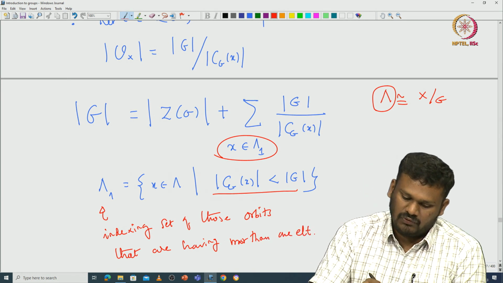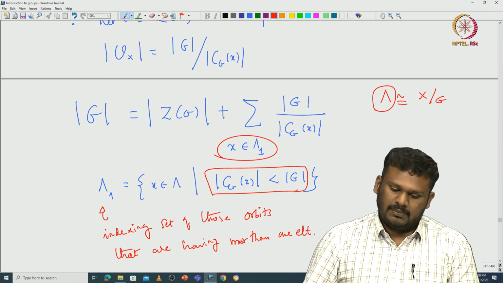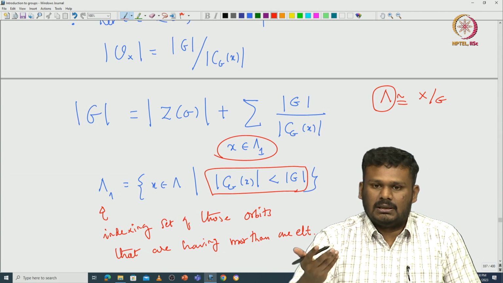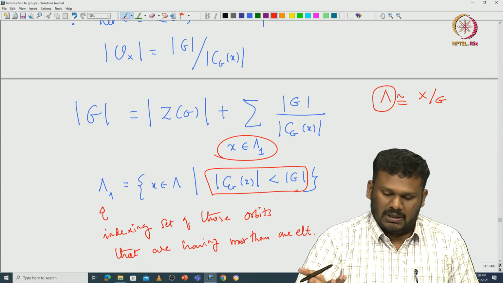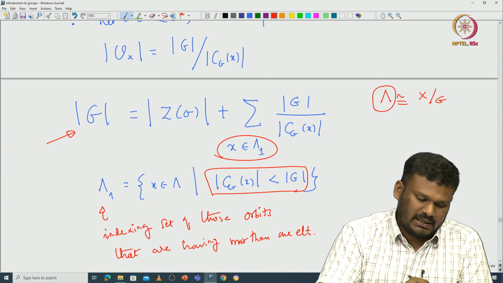In this case, if you translate, that corresponds to those orbits, that means those conjugacy classes, that are having more than one element. In terms of the centralizer, it should be proper inside G. So this is actually called the class equation.